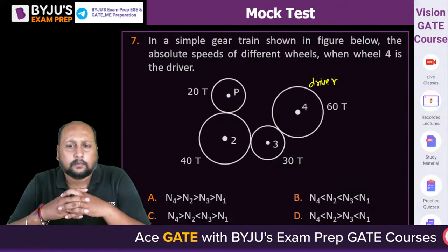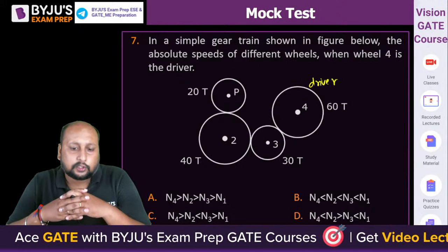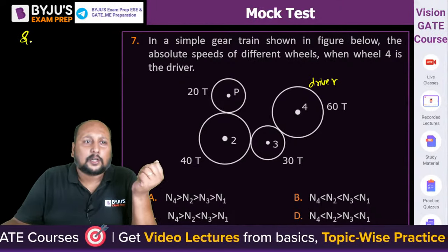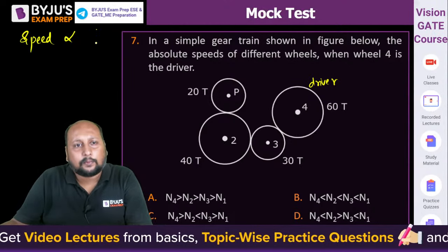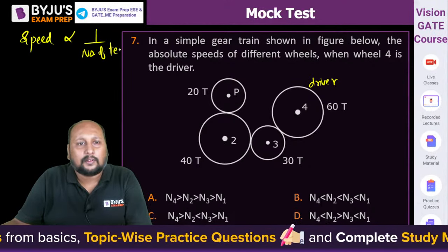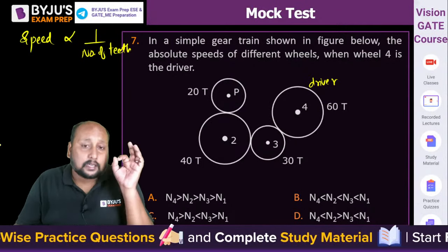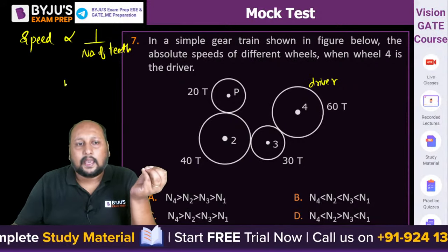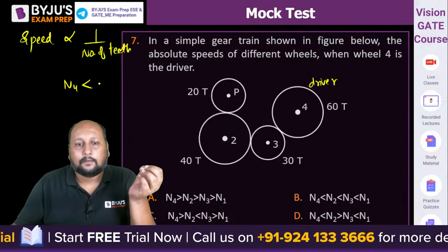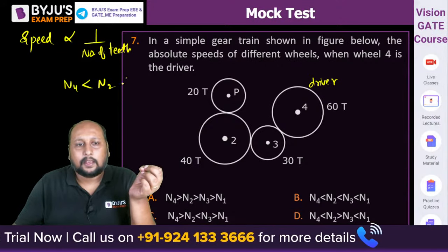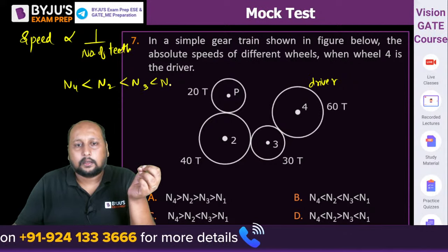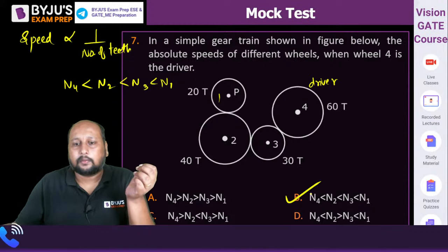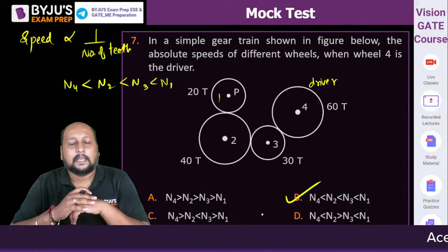Simple question. Okay, very good Utkarsh. Anyone else? Look, we know that your RPM or speed is inversely proportional to the number of teeth. That's it. It's a 1 mark question, guys, it shouldn't take much time. So the gear which has the largest number of teeth will have the smallest RPM. So can we say N4 will be the least, then we'll have N2, then N3, and the highest will be your NP or N1. So 1 will be highest, then 3, then 2, then 4. Option B is the correct answer. Option B is the correct answer, right?